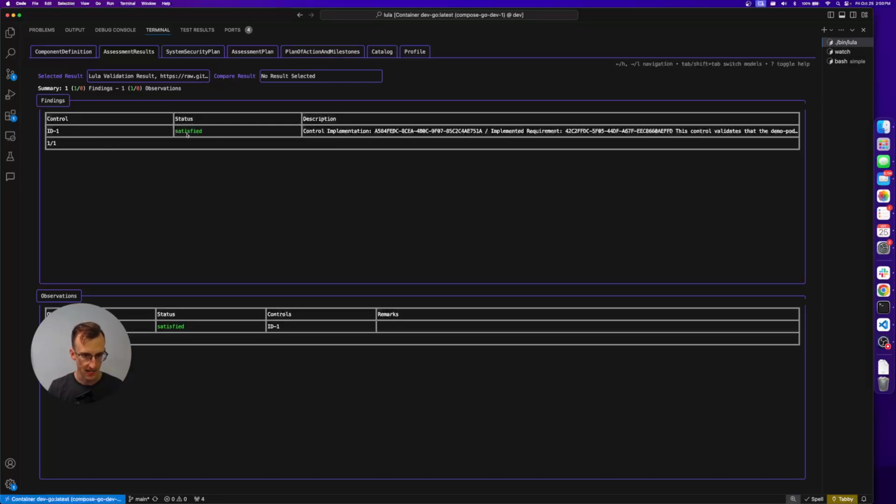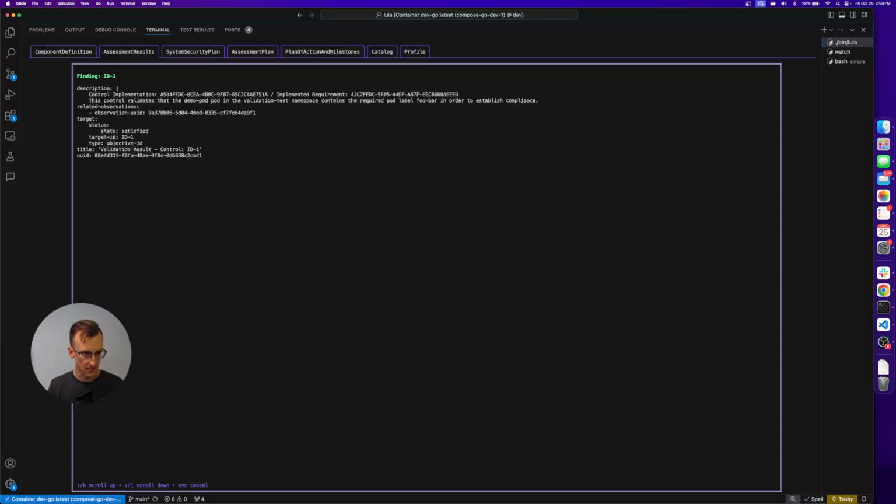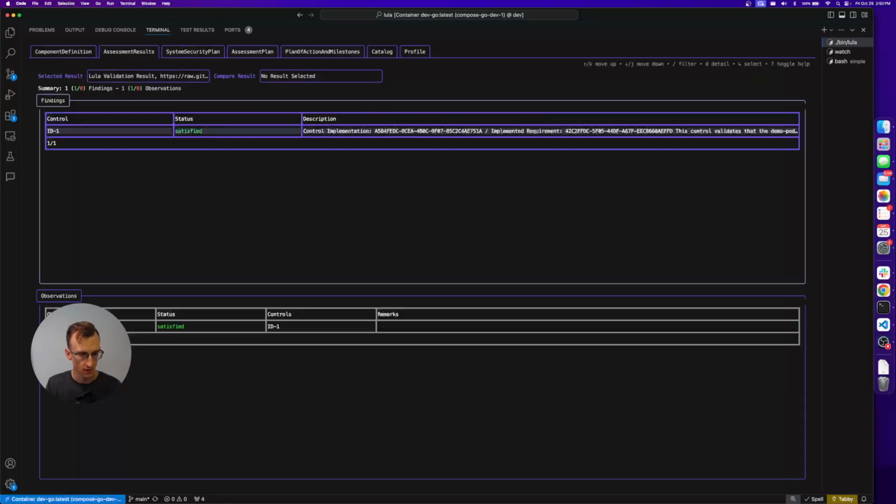It says, hey, status is satisfied, control description. If we arrow over to say the finding here, we can look at the details of that finding. We can see essentially the same items that we would expect to find in the assessment results OSCAL model. It has a description here of what was attempted to be accessed, UUIDs for the observations, and ultimately the status. It's in a satisfied state. The target ID is ID-1. This is all great information.